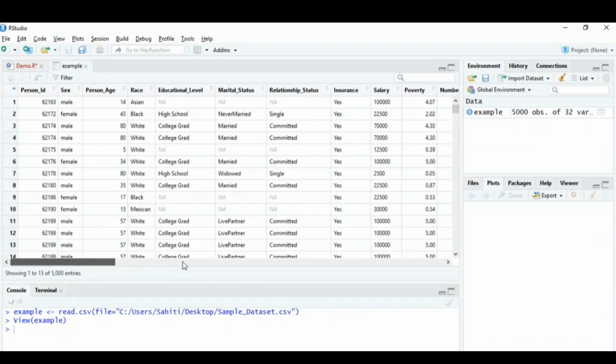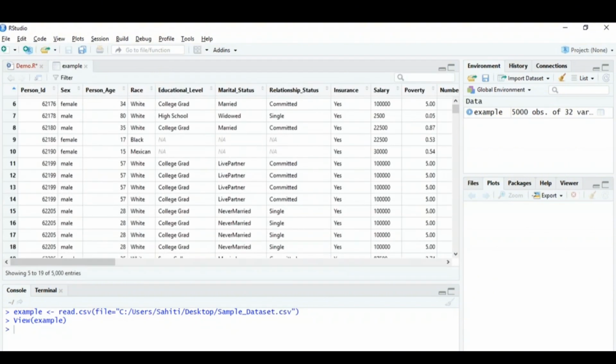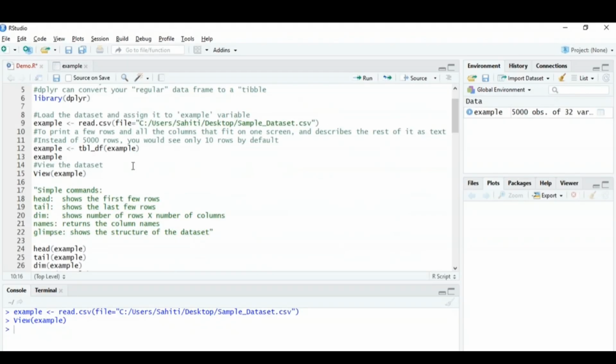So you can see all the columns and all the values have come over here, right? Now if you observe this particular data set, you have 5,000 entries. It cannot happen that you observe 5,000 entries in your console. So to just observe the top 10 entries, you can simply use this function tbl_df, that is basically creating a data frame for your data set.